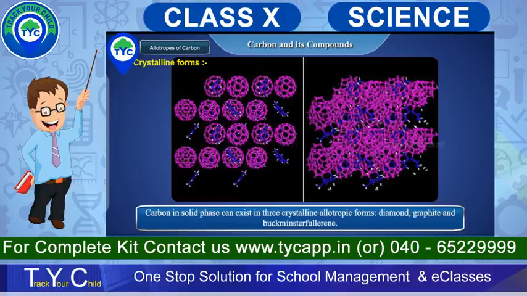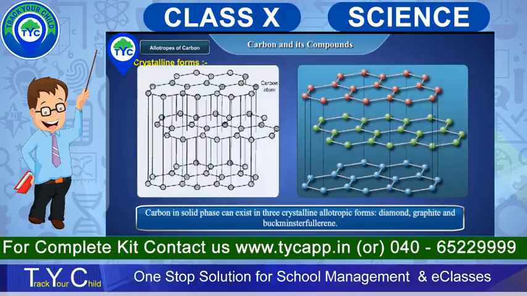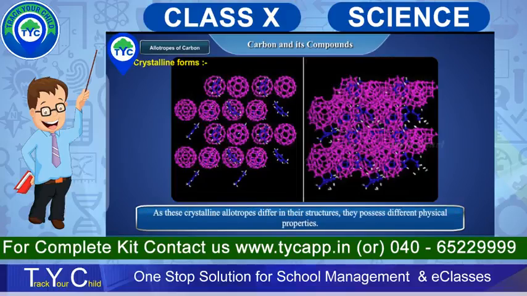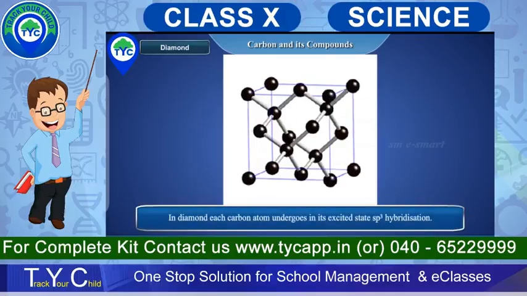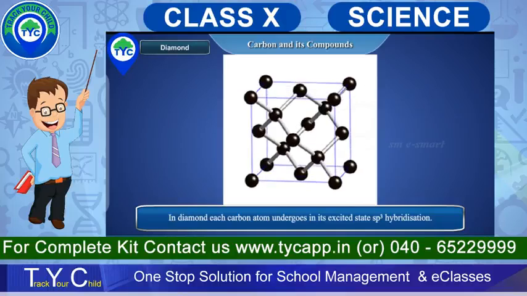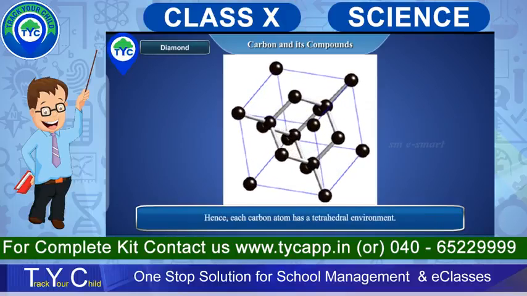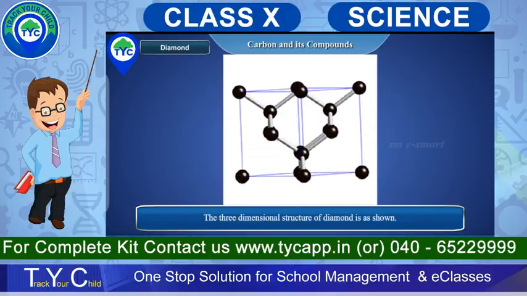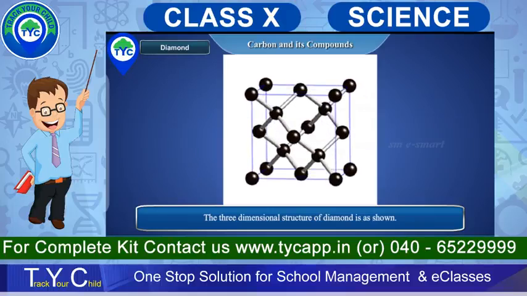Crystalline forms. Carbon in the solid phase can exist in three crystalline allotropic forms: diamond, graphite, and Buckminsterfullerene. As these crystalline allotropes differ in their structure, they possess different physical properties. Diamond. In diamond, each carbon atom undergoes sp3 hybridization in its excited state. Hence, each carbon atom has a tetrahedral environment. The three-dimensional structure of diamond is as shown.